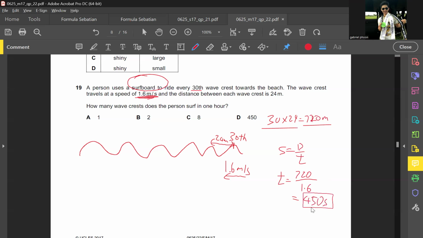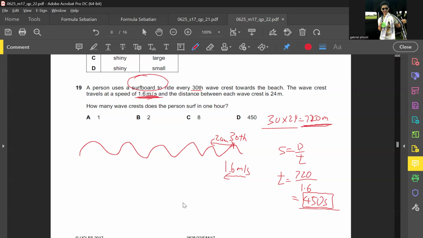It takes 450 seconds to ride each 30th wave. Every 30 waves you only surf one. So the distance between each 30th wave is 720 meters, and since the wave speed is 1.6 meters per second, the time taken to reach the 30th wave is 450 seconds. Does this make sense?